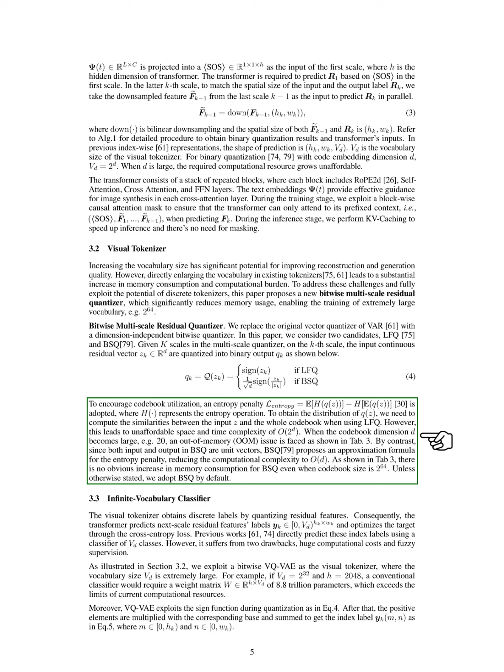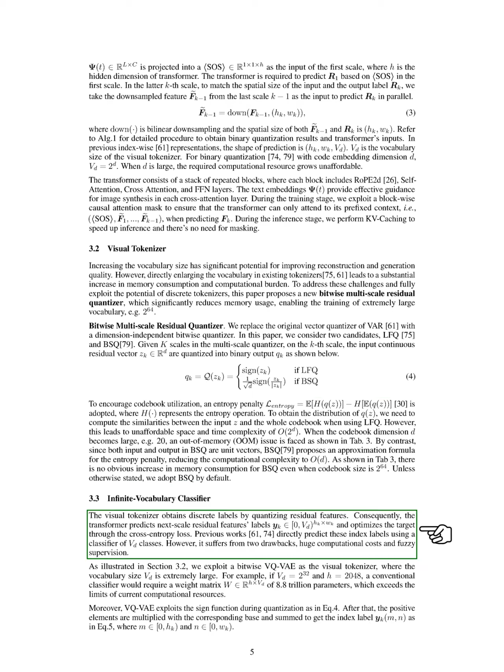Section: Infinite Vocabulary Classifier. In this section, we introduce the Infinite Vocabulary Classifier, IVC. Our visual tokenizer generates discrete labels by quantizing residual features, predicting the labels for the next scale residual features and minimizing the target using cross-entropy loss. Previous methods directly predicted these index labels with a classifier that had a fixed number of classes, which led to high computational costs and unclear supervision.